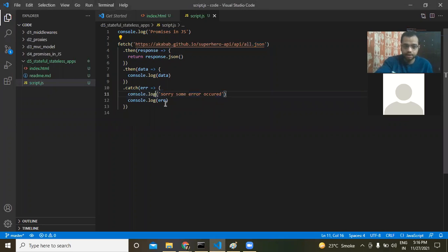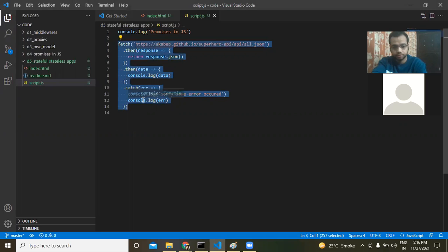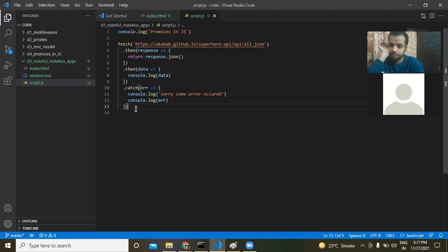Okay. And there is another way of handling promises, which is known as async and await. Did you get this one? Any doubts in this? I kind of got it. Okay, where do you have the doubts?